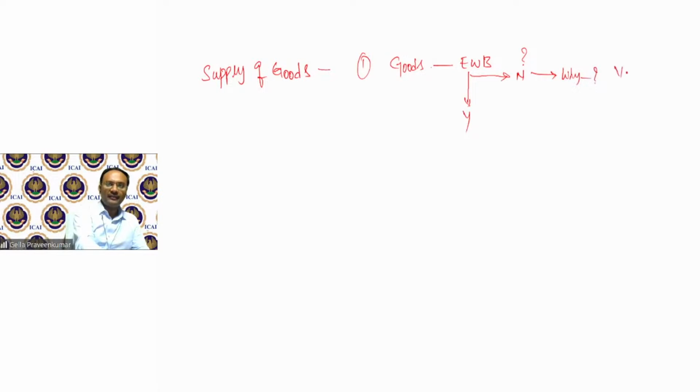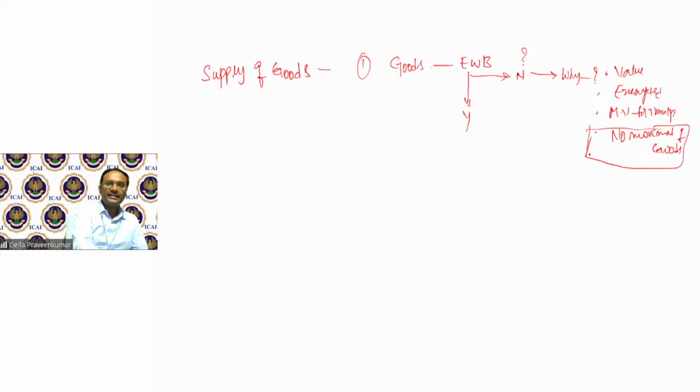Probably the value of the consignment is less, or the goods are exempted, or there could be a transaction where I have not used a motorized vehicle for transportation, or there is no movement of goods. Now, if you have examined these questions, based on your answers, one of the points is no movement of goods.